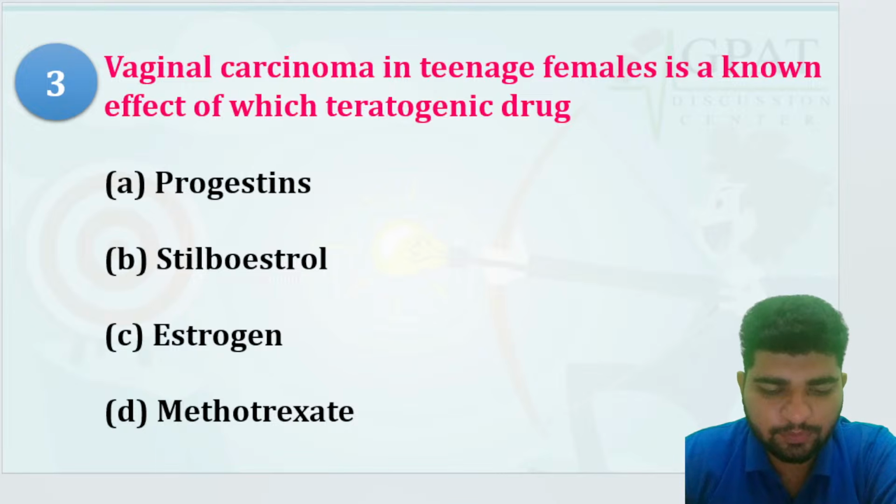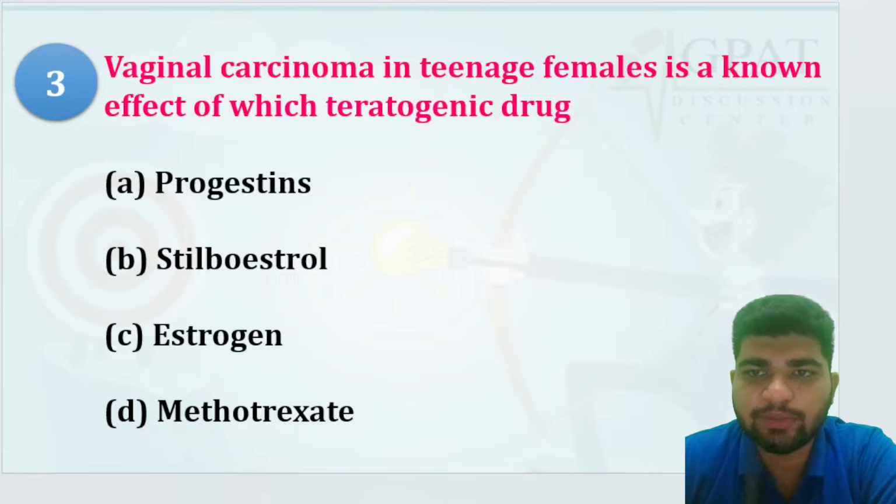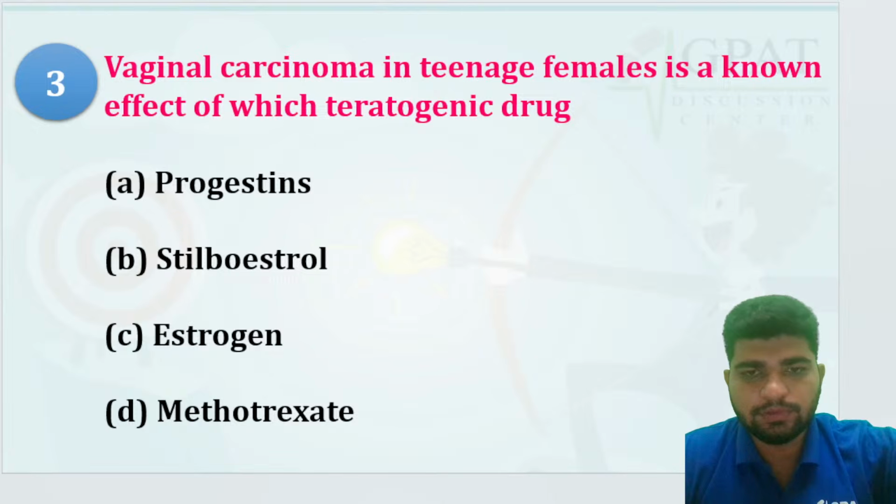Third question: vaginal carcinoma in teenage females is a known effect of which teratogenic drug? Tell me.